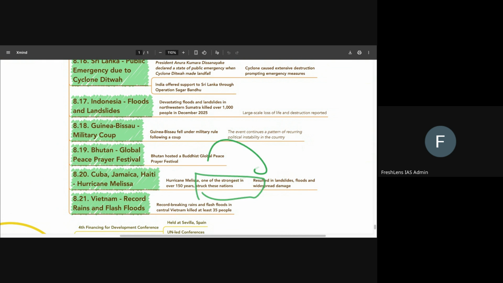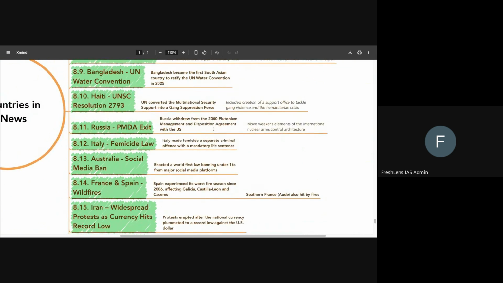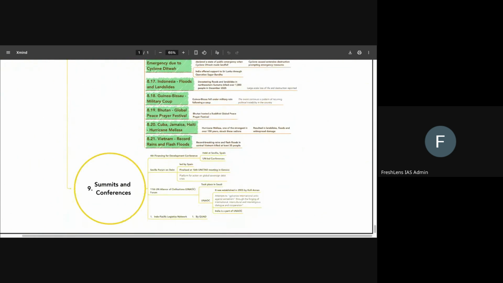It struck these countries and it led to landslides, floods, and widespread damage in Cuba, Jamaica, Haiti, etc. Okay, we also need to know that Vietnam has recently recorded extreme rains and flash floods, and it led to the killing of 35 people and a lot of loss of cattle. Okay, that is what we have to have an idea about with regards to the various countries in news.